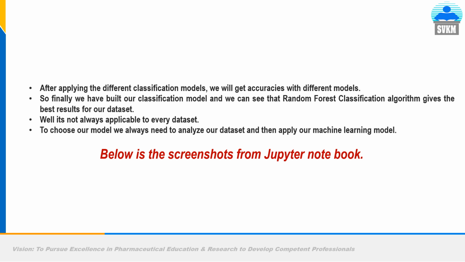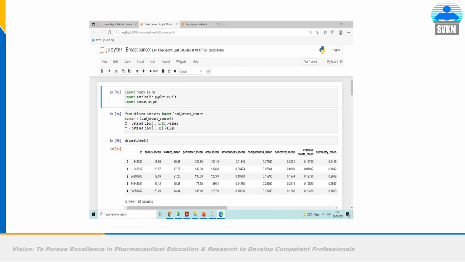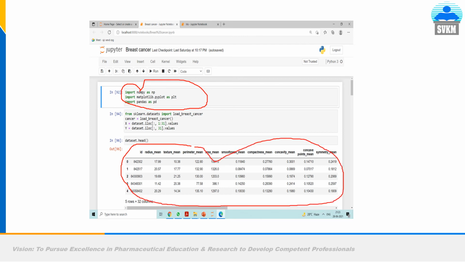So till now I have just shown you the codes. Now we will see how this code looks when we type it into an actual Jupyter notebook. So far I have shown you codes, now I will show you the Jupyter notebook. I hope you are able to see. So here we have import numpy as np, import matplotlib.pyplot, import pandas as pd. Now I have told you this is our Excel sheet, which has been taken into our Jupyter notebook through the pandas functionality.